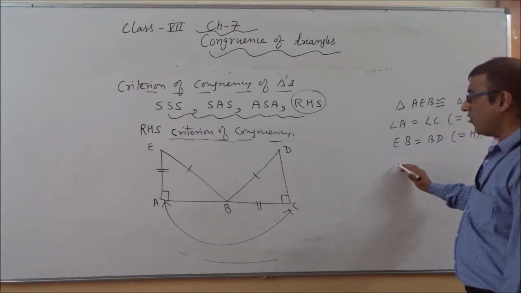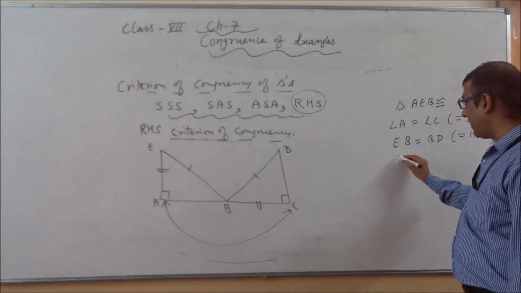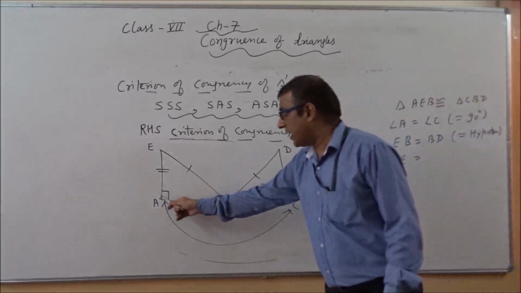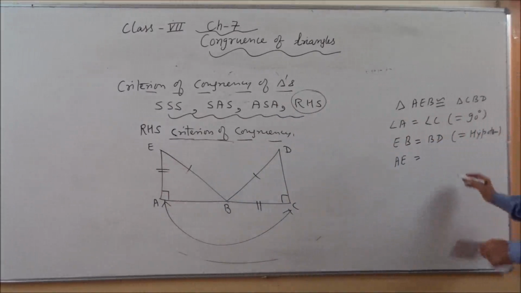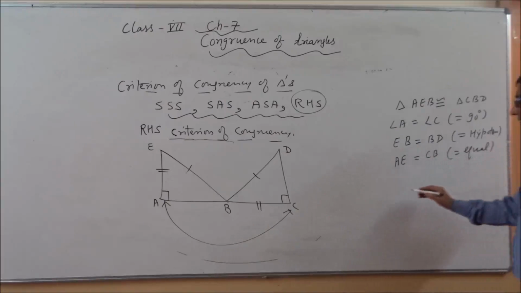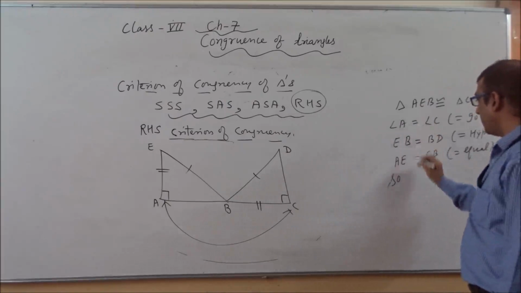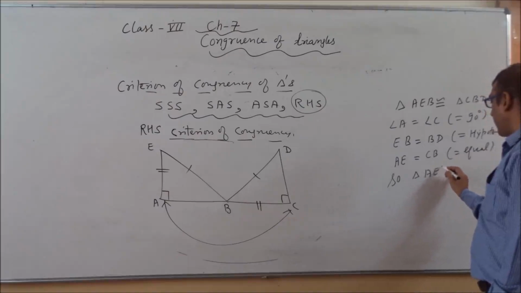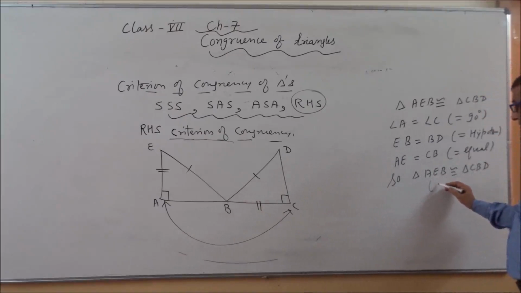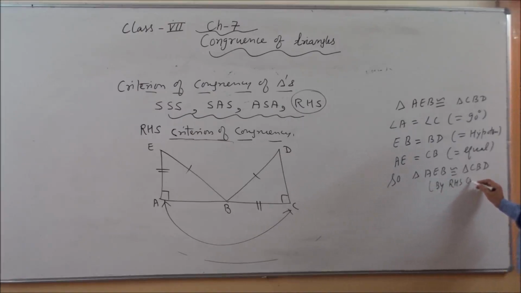Okay. So then one more side is there. If I am taking AE, it means AE is related with CB. Both are the equal sides. So we can say triangle AEB is congruent to triangle CBD with the help of, you can say, by RHS criterion.